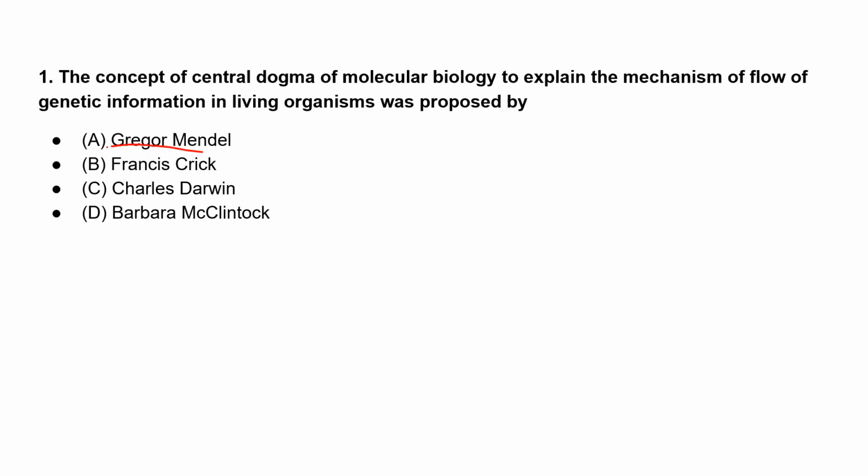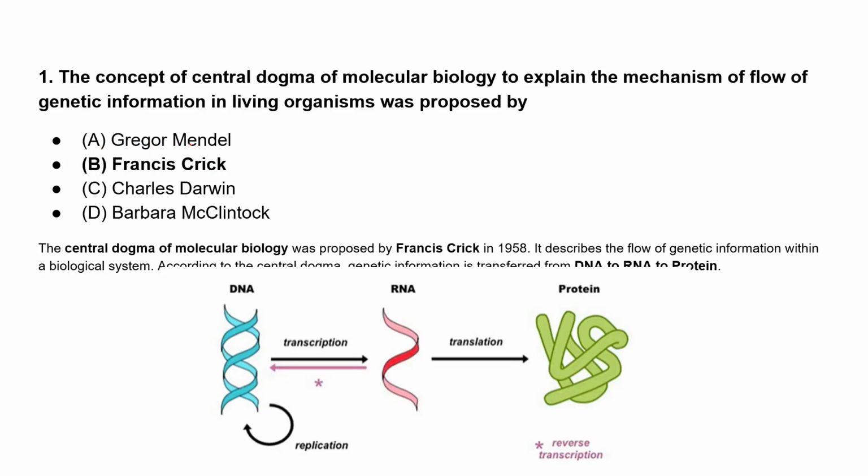Anyone else? Okay, then let's see. Very good, you are right. Option B is the right answer. That is Francis Crick. This central dogma was proposed by Francis Crick, and it describes the flow of genetic information.